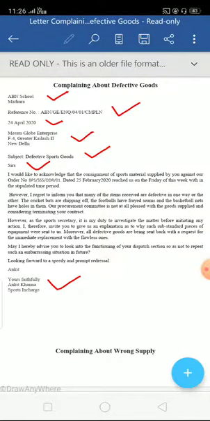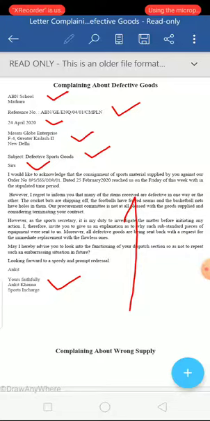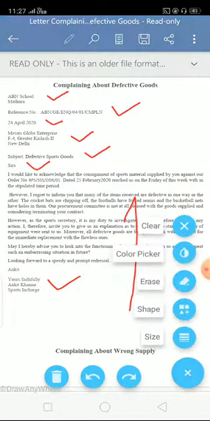It can be a communication between a retailer and a wholesaler, between a school and a manufacturer. But I have taken a sample where in individual capacity a person placed an order, but he didn't get the things he ordered. Let's see what kind of shape this kind of letter would take.